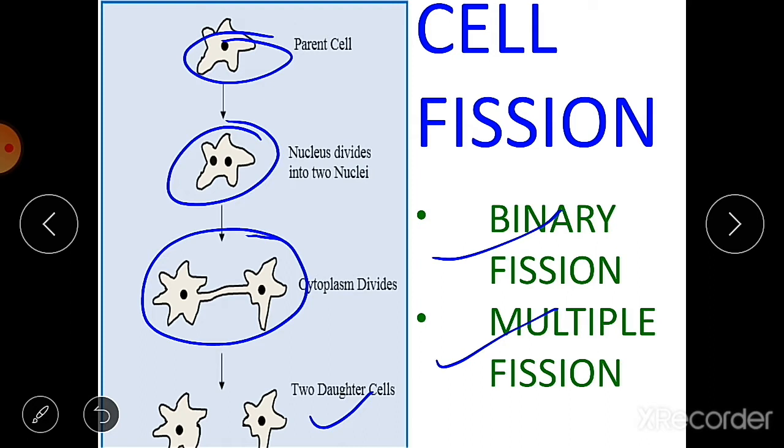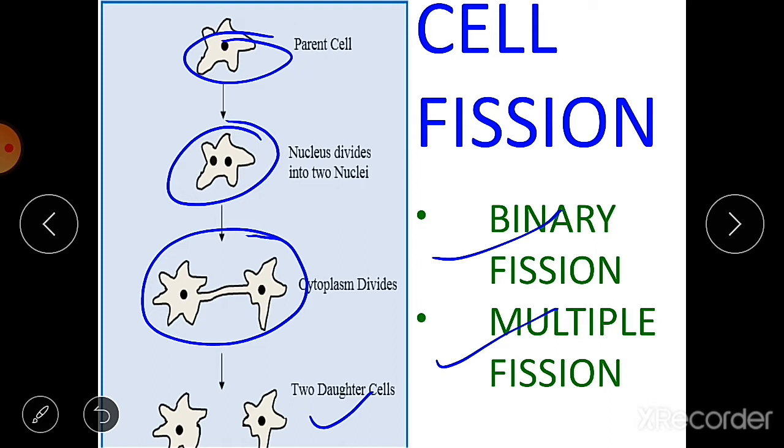The nucleus inside the cell divides into many smaller nuclei, and when there is a favorable condition around that cell, it releases all the daughter cells. So this process is known as multiple fission, meaning a single cell gives rise to many cells.